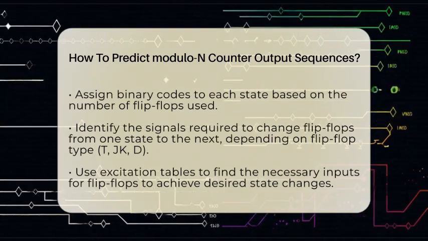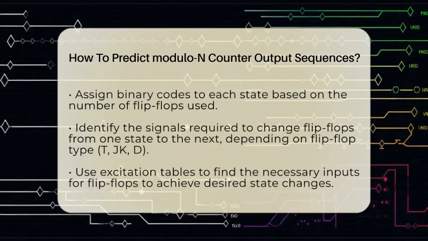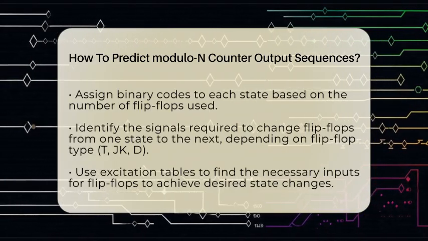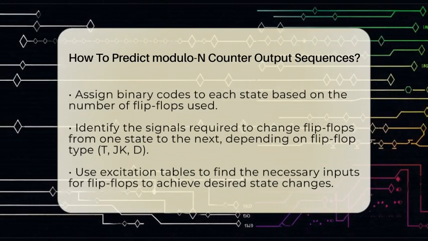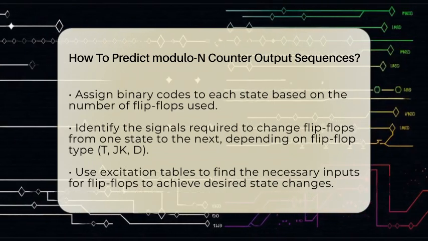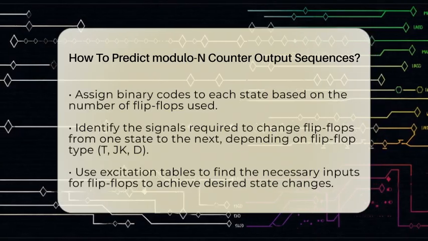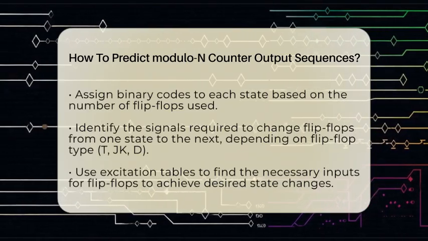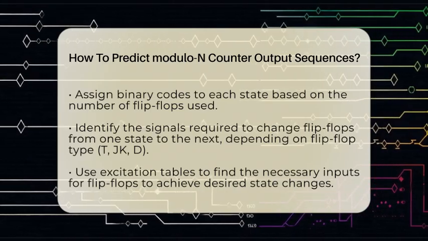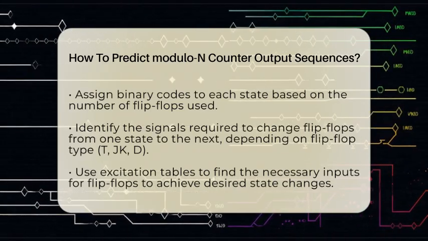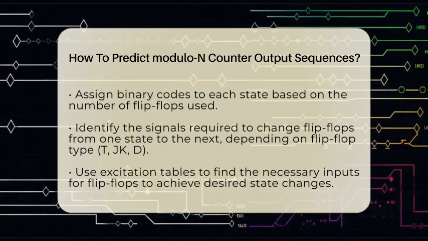Now, create a diagram showing how the counter moves from one state to the next. This is called a state diagram. It helps you visualize the sequence and see how the counter cycles back to 0 after reaching n-1. Assign binary codes to each state based on the number of flip-flops you decided on earlier. This assignment makes it easier to understand the transitions.